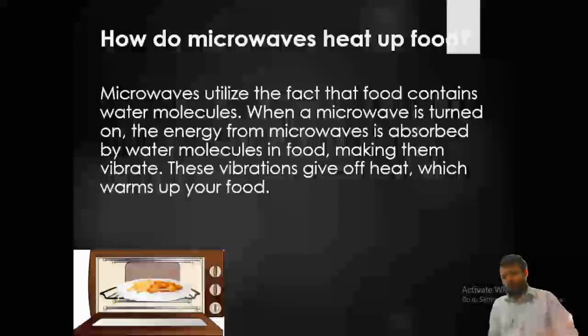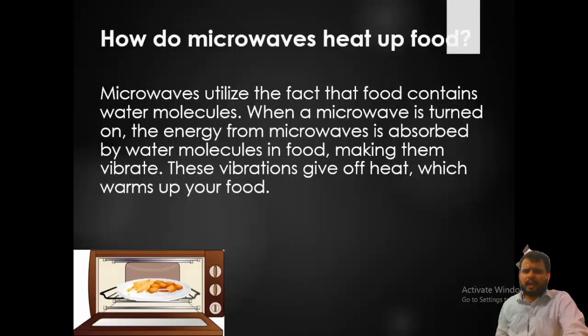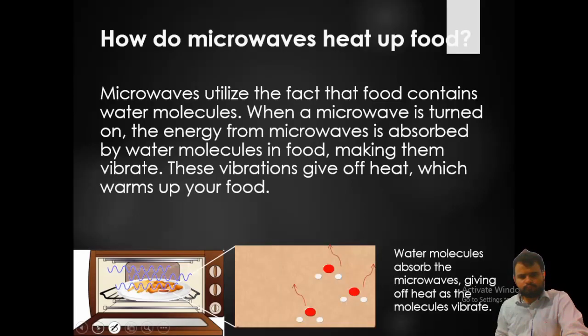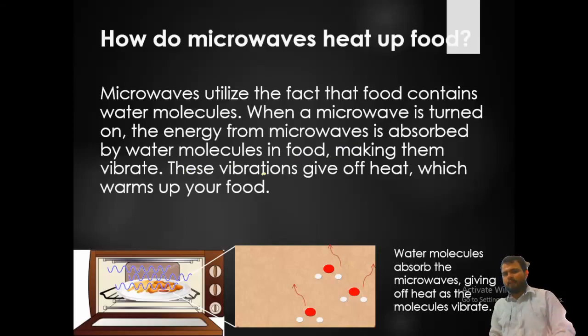So what is the purpose of buying a microwave? What do microwaves actually do? Microwaves utilize the fact that food contains water molecules. A water molecule absorbs the microwave, giving off heat as the molecule vibrates. When a microwave is turned on, the energy from the microwave is absorbed by the water molecules in the food, making them vibrate, and this vibration gives off heat, which warms up your food.